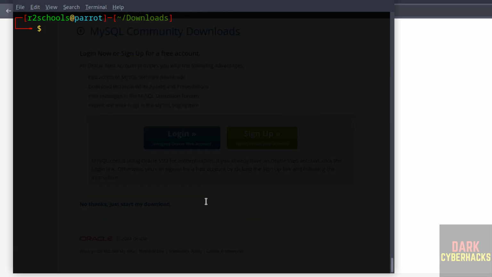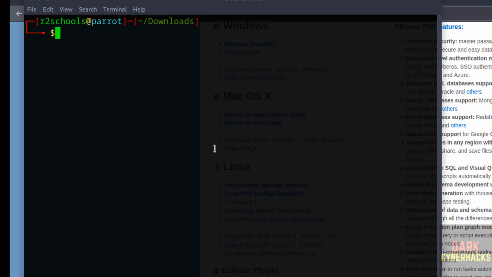Control A. We can also connect to MySQL server by using MySQL Workbench and DBeaver. If you want to install DBeaver on your machine, then there is a link in the video description, or you can search for my YouTube channel how to install DBeaver on Parrot OS.